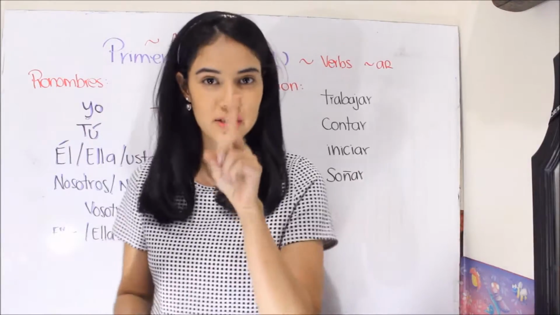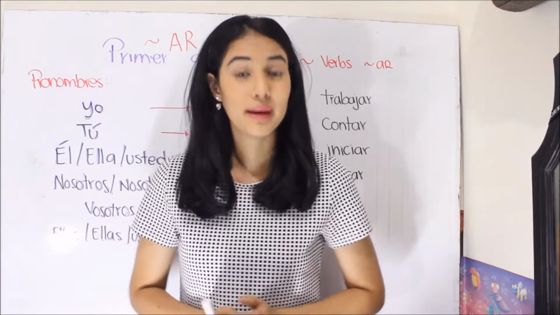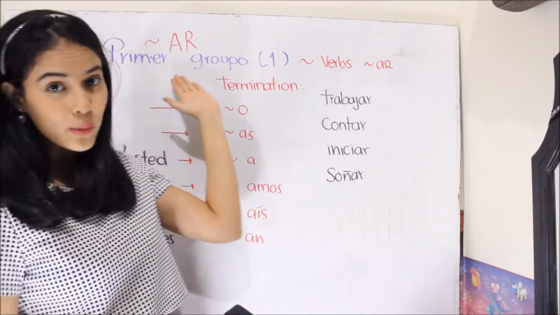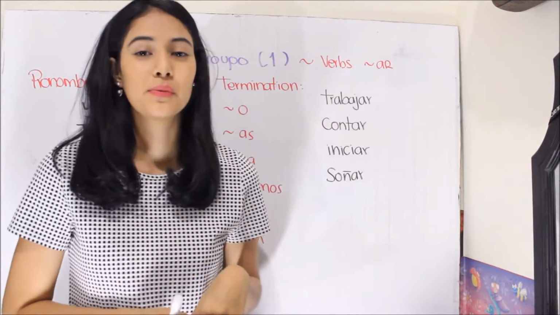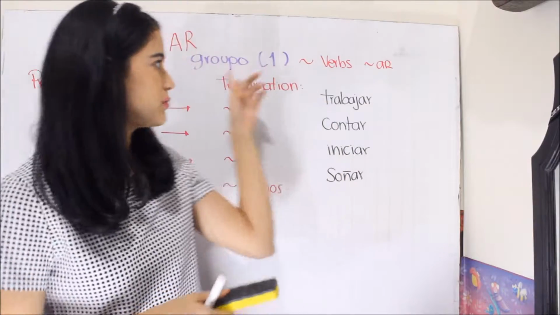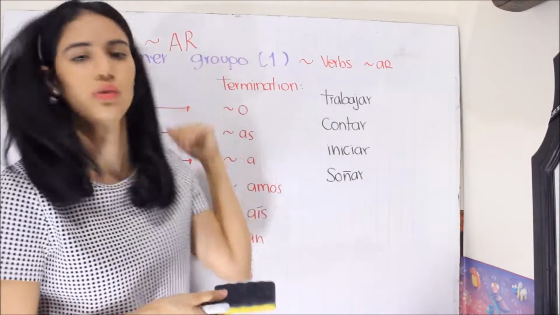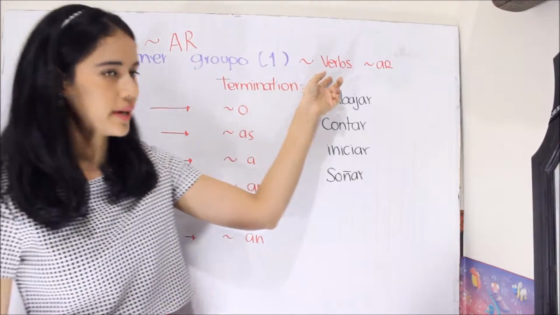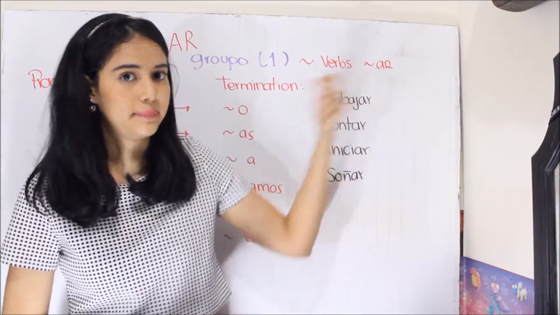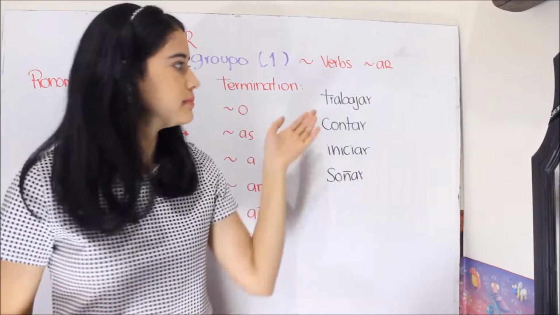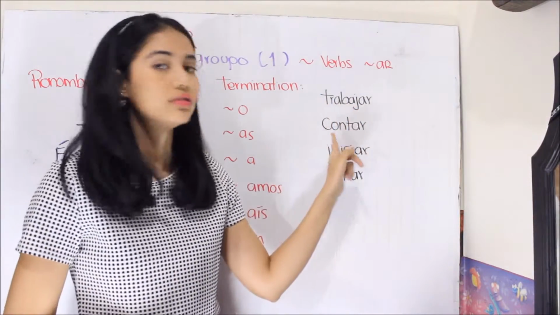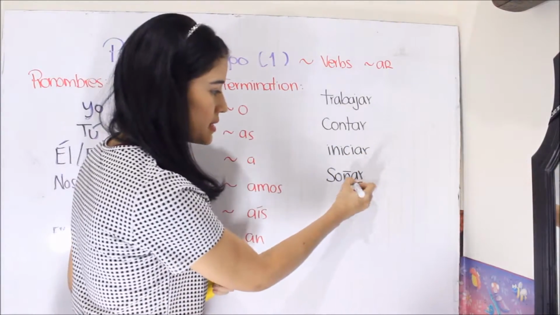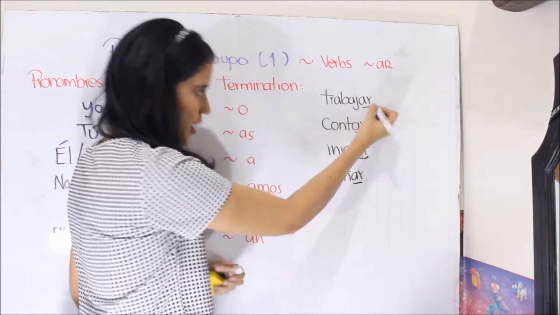Let's start with the first group of verbs in Spanish. Vamos a empezar con el primer grupo de verbos en español. Primer grupo, grupo 1. We call first group, or verbs of the first group, all the verbs that end in AR. For example, trabajar, contar, iniciar, soñar. All these verbs end in AR.